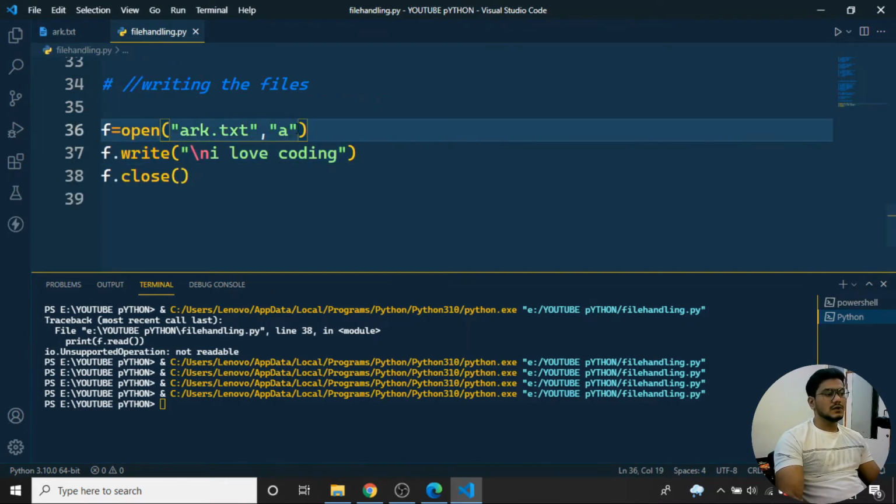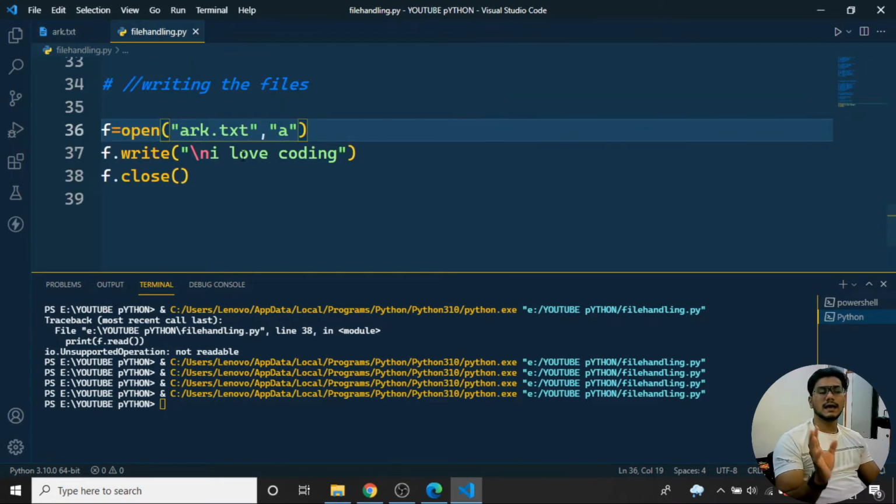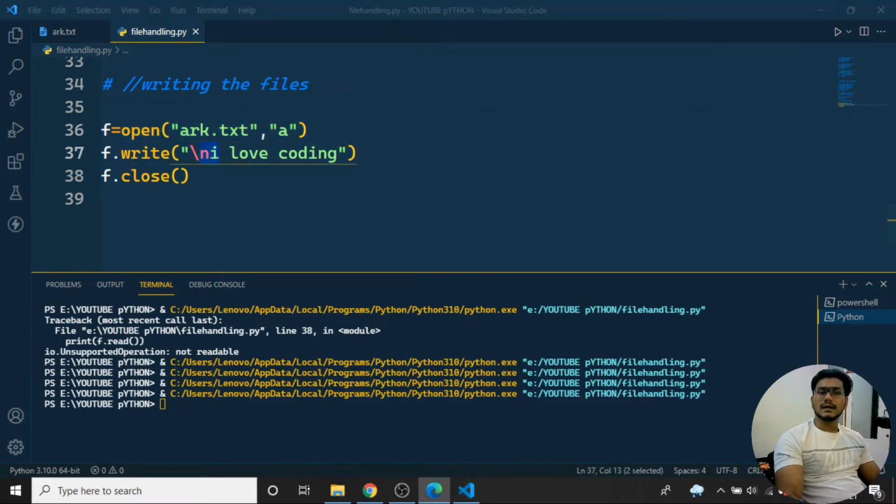Use the append mode. When you're using append mode, you can easily write the particular data inside the file without losing the previous content. When you want to store something on a new line, just use \n before the particular content is written. Okay, so like this I can use the append mode inside my files. So this is how it works.